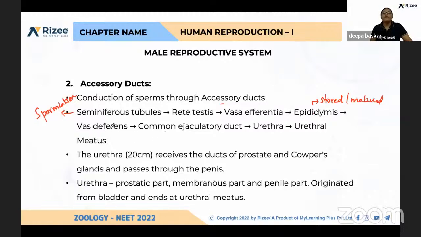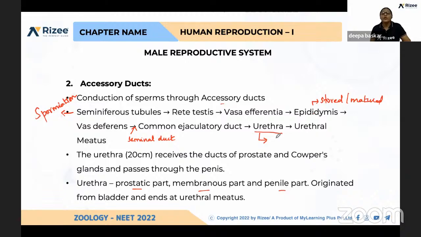And the vas deferens is connected with the seminal duct. After that, it is called the common ejaculatory duct. This common ejaculatory duct is continued as the urethra. This urethra has three parts: prostatic part, membranous part, and penile part.